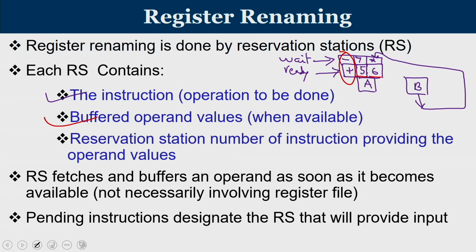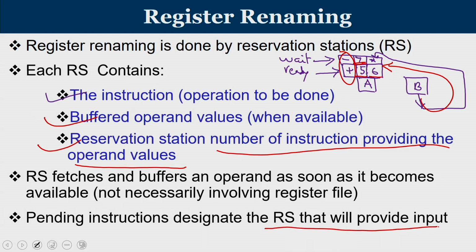If the value is not available, so in this case one operand is available whereas the second operand is not, it is still waiting for the operand, basically because of a RAW hazard. So if it is waiting, it has to tell for which reservation station it is waiting. So it is actually waiting for a result that is to be produced by B. So it holds the reservation station number of the instruction providing the operand values. The reservation station fetches and buffers an operand as soon as it becomes available. For all pending instructions, you will tell which reservation station will produce the operand.